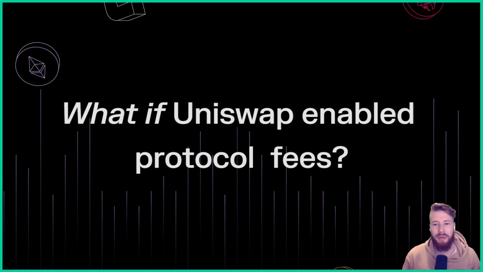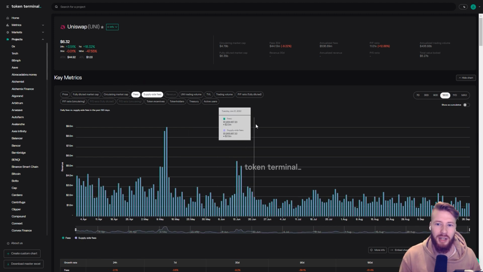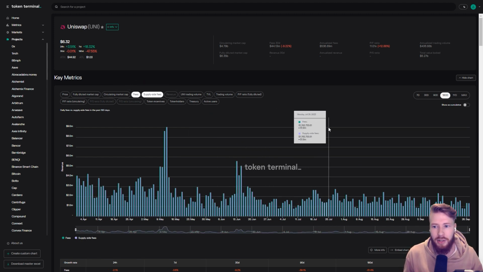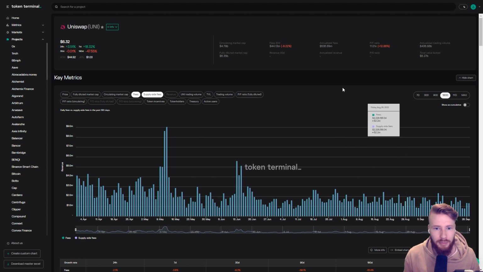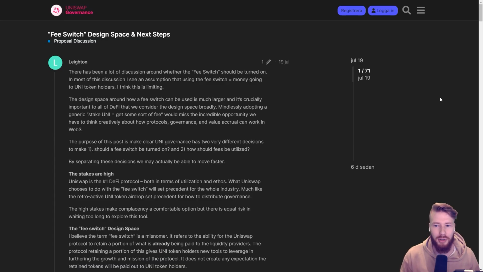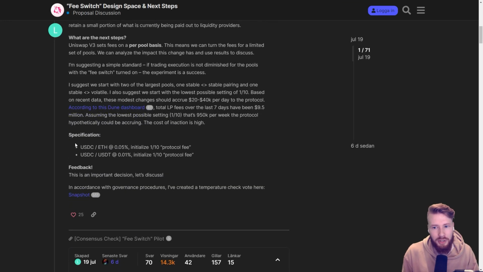There's recently been quite a bit of discussion around Uniswap's protocol fee switch, as the current situation is such where all fees paid are allocated entirely to liquidity providers, while Uni token holders capture no revenue from that. A discussion on Uniswap's governance forum currently proposes to turn on the protocol fee switch on 2 pools for testing purposes with different take rates, which would allocate a portion of fees paid to Uni token holders.